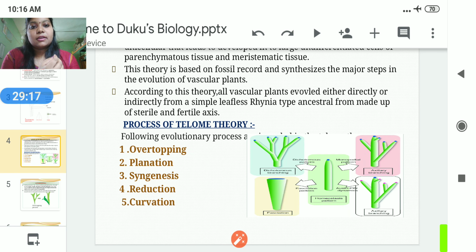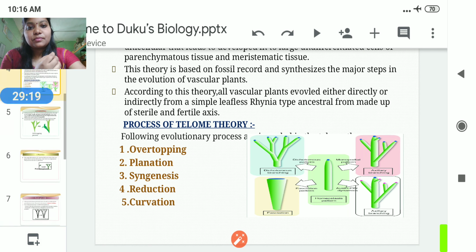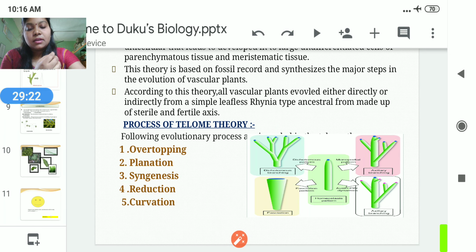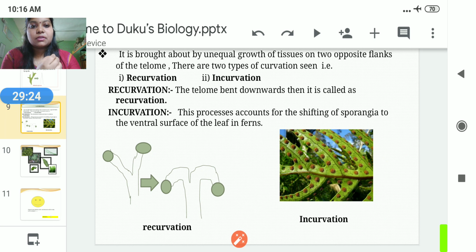And in the incurvation process, the terminal sporangia shift to the lower, ventral surface of the leaf.